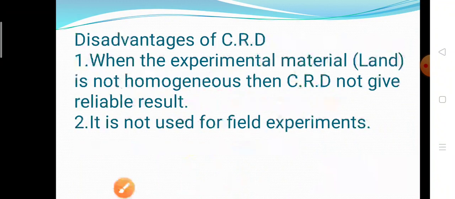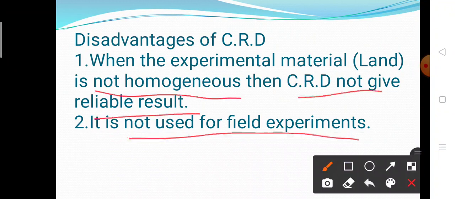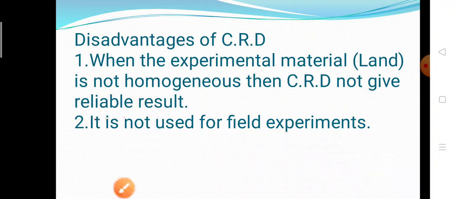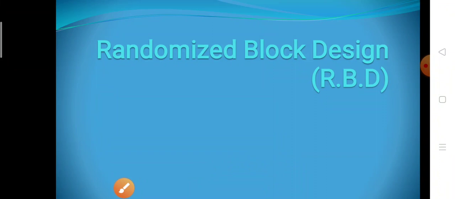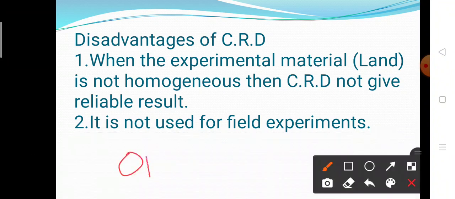Now the disadvantages of CRD. CRD is used only for homogeneous experimental material. When the experimental material is not homogeneous, that is heterogeneous, then CRD does not give a reliable result. Now the second is it is not used for field experiments. It is only used for laboratory experiments. Now the next design is randomized block design. This CRD design is called the one-way ANOVA.